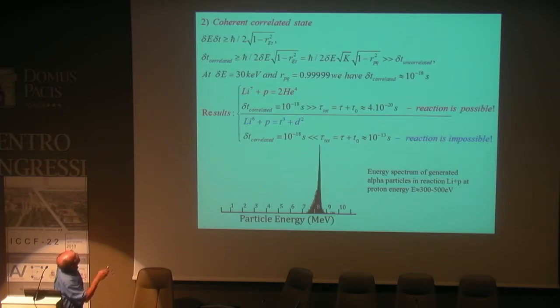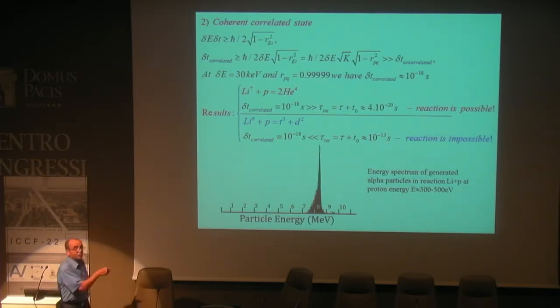What is the difference? Let's consider the correlated state. In this case the duration of correlation, according to our formula, is typically 10 to the power minus 18 seconds. And the duration of the reaction is such. You can see the duration of fluctuation is 200 times more than the duration of the reaction. So in this case it is absolutely possible to stimulate the nuclear reaction by fluctuation. Let's consider another reaction, Li-6 plus proton. In this case the duration of fluctuation is the same, but the duration of the reaction is the opposite condition: it is much more, so the reaction is impossible.